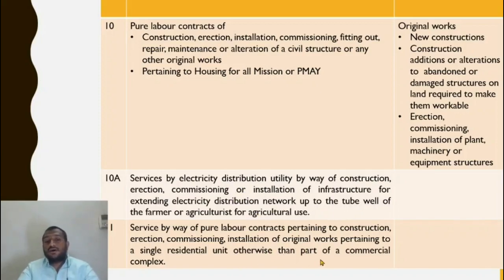Otherwise than part of a commercial complex. Commercial complex is a building consisting of more than one single residential unit. So if it is a complex consisting of multiple single residential units, then this exemption is not available. So if it is only one single residential unit which is not in a commercial complex, only then the exemption is available. Understood?